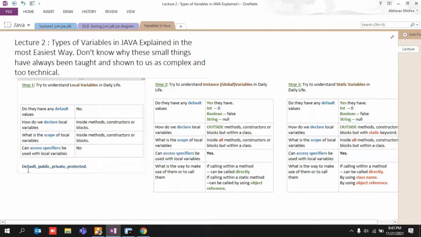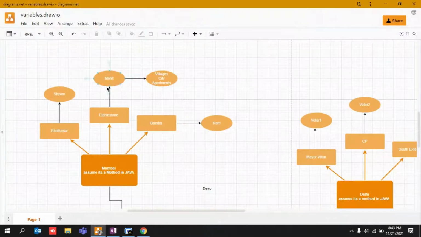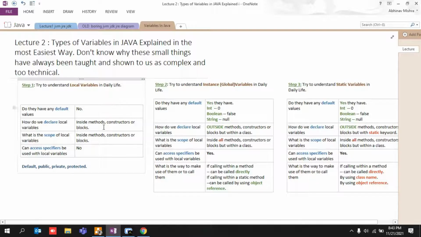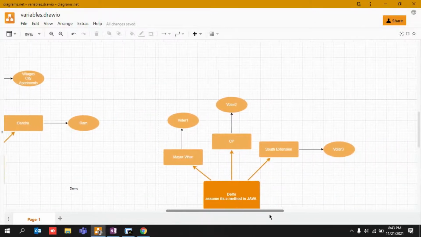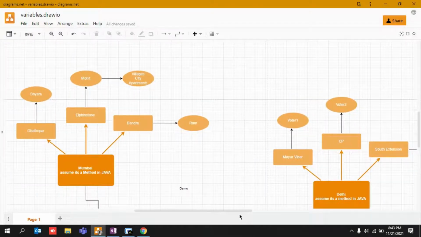At this point of time you can just imagine, since Mohit is a very local kind of person, he has no job, so you won't call him sir, you won't call him scientist Mohit, or Professor Mohit. You won't be using these kinds of terms with Mohit. Okay, just for the sake of understanding, with the help of these two diagrams, I hope I have made myself clear with respect to local variables.